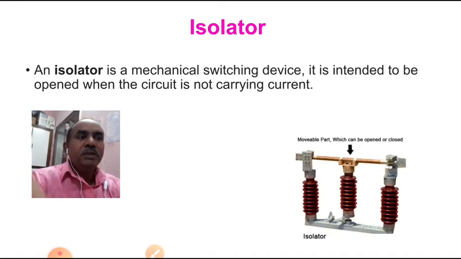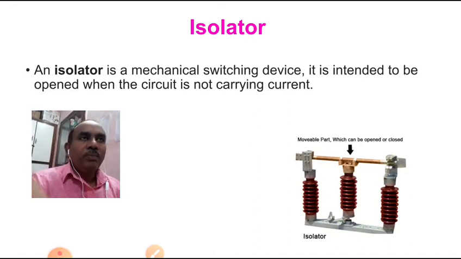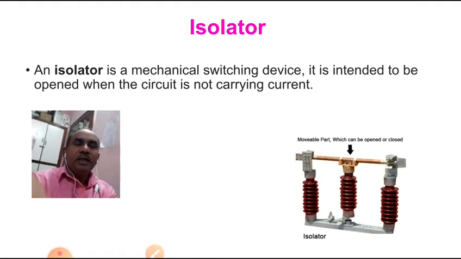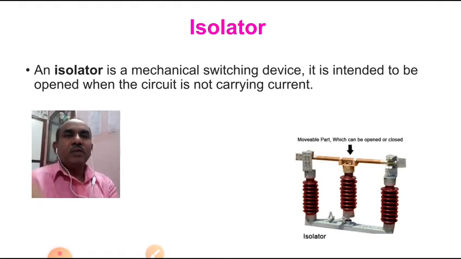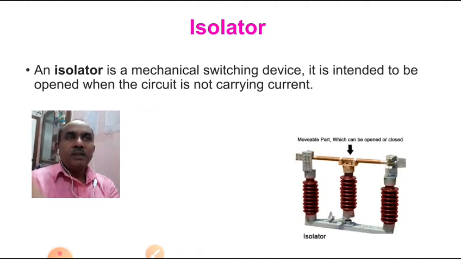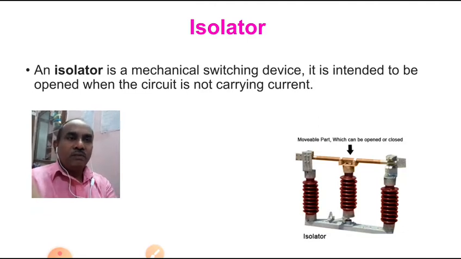That means it cannot be operated under any current carrying condition. Whereas circuit breakers and other switches can operate under their rated value, whether on or off, the isolator must always be operated under no load condition only.